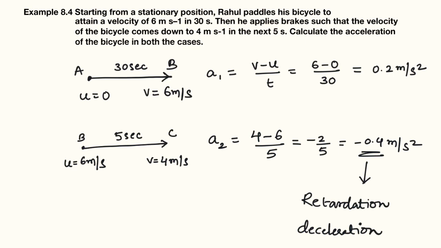If the speed of an object increases, then you can say it is accelerating. In a similar way, if its speed is decreasing, then you can say it's deceleration or it's retarding. As you can see in this question, in the first 30 seconds, the speed is increasing from 0 to 6, so the body is accelerated. Then in the next 5 seconds, the speed is decreasing from 6 to 4, so it is decelerated. Basically, if somebody applies force in the opposite direction of motion, then the body will decelerate.